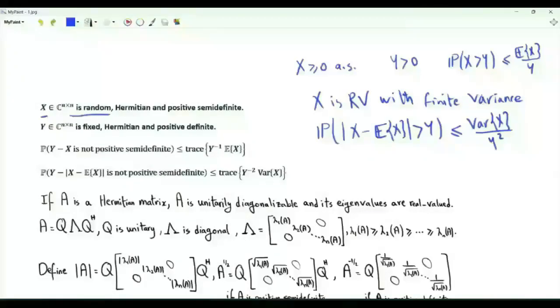Now x is an n by n random matrix, a matrix whose elements are random variables. We take x to be Hermitian and positive semi-definite. We have a non-random matrix y of size n by n. It is assumed to be Hermitian and positive definite.